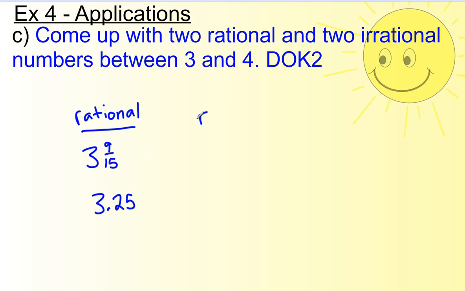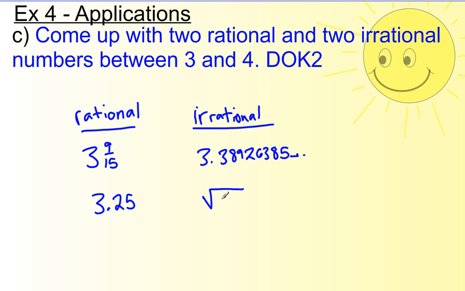For irrational, I came up with numbers like 3 point, and then you just make up some stuff. 3.829926385... So that as far as I can tell, doesn't stop, doesn't repeat. It's irrational. Another number you might not have thought of, but the square root of 15 would be irrational as well. And it would be between 3 and 4.